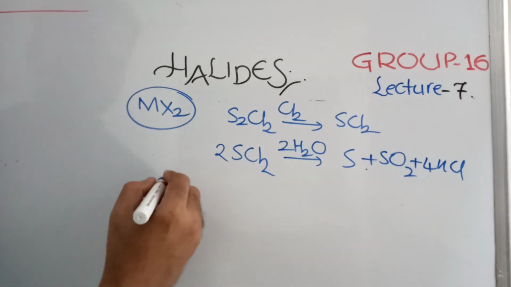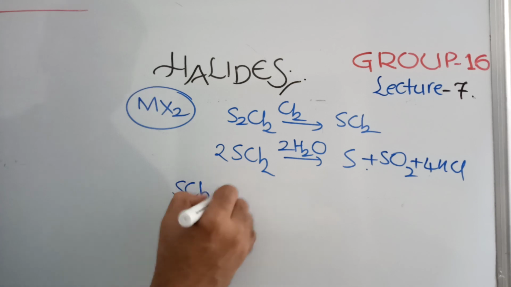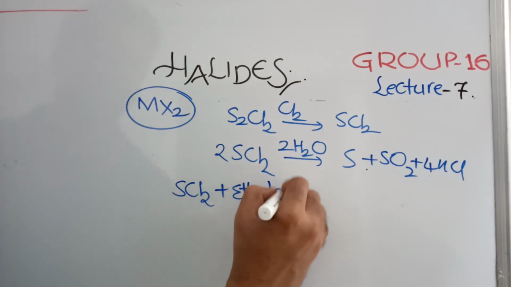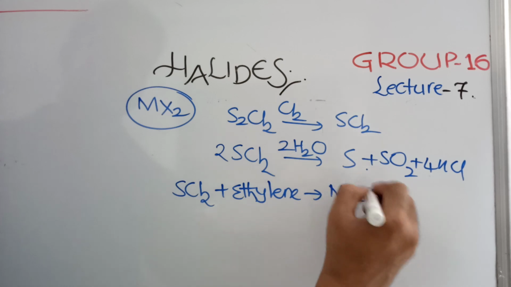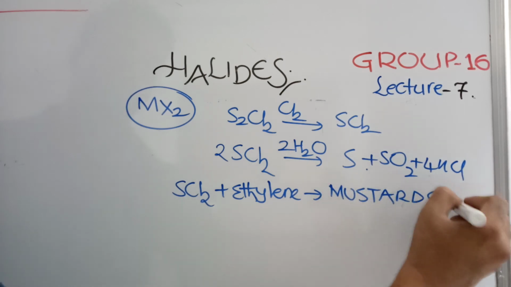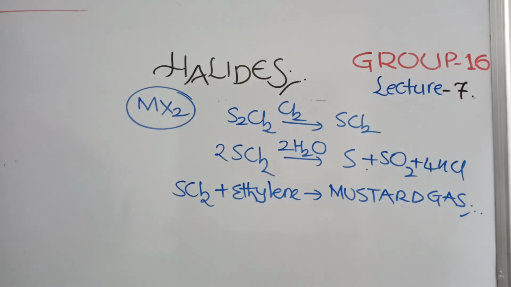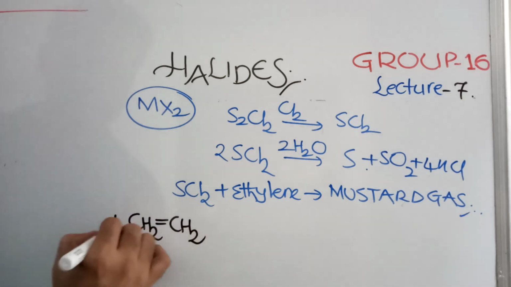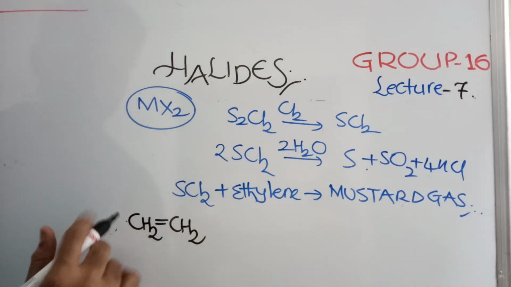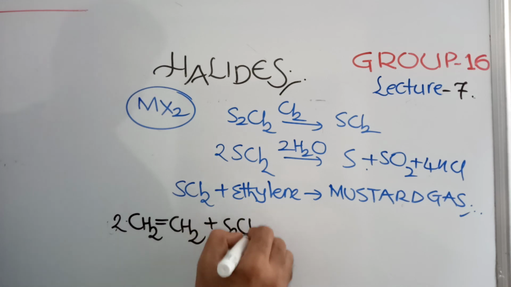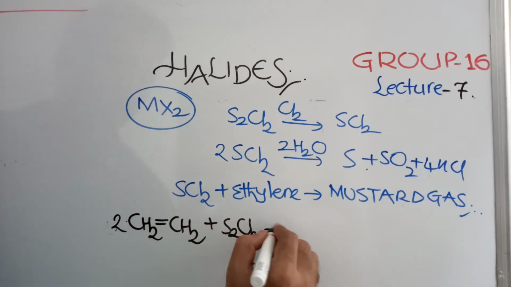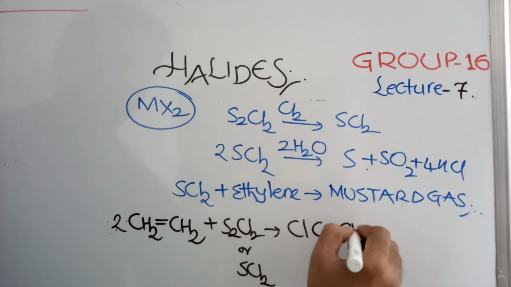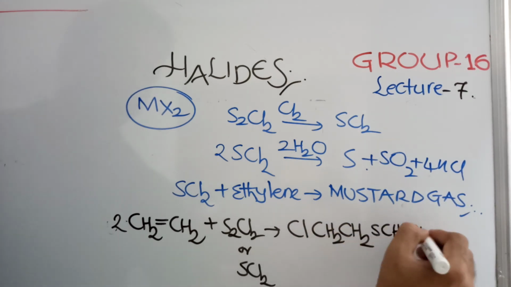And the most important reaction, SCl2 with ethylene, is a very important reaction you discuss in organic chemistry, that is mustard gas. The same reaction works with S2Cl2 also. Here I will mention it, you see. CH2=CH2, 2 moles, when it reacts with S2Cl2 or SCl2, it forms a compound like this: Cl-CH2-CH2-S-CH2-CH2-Cl.